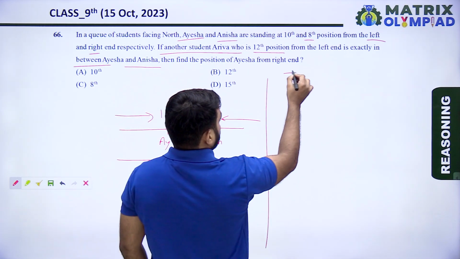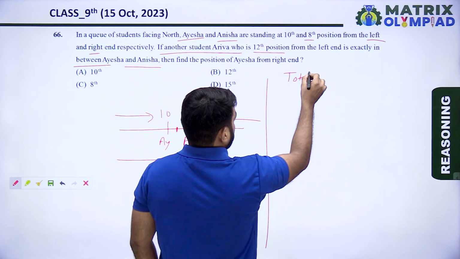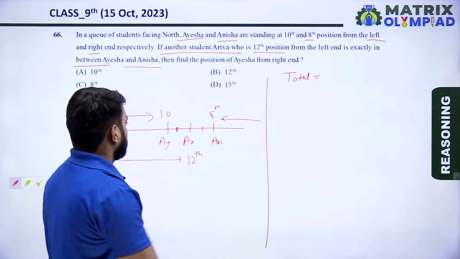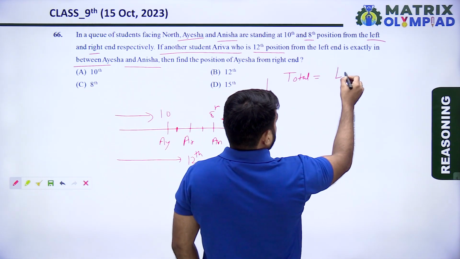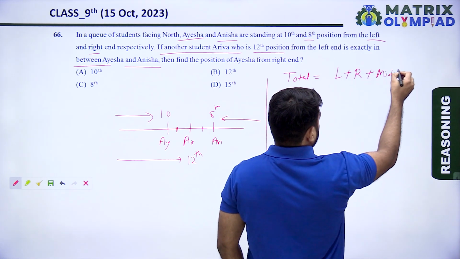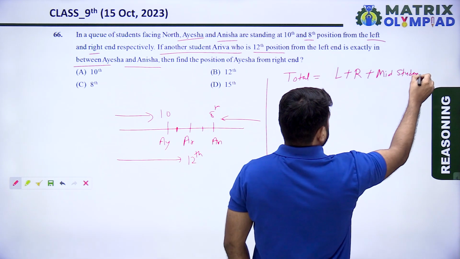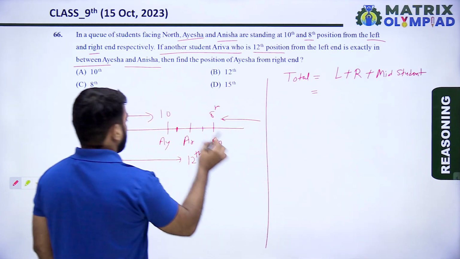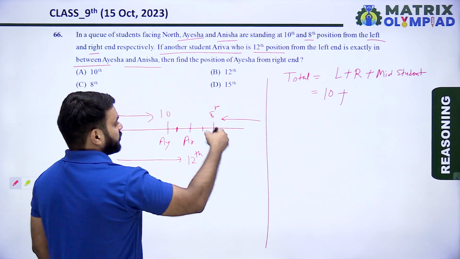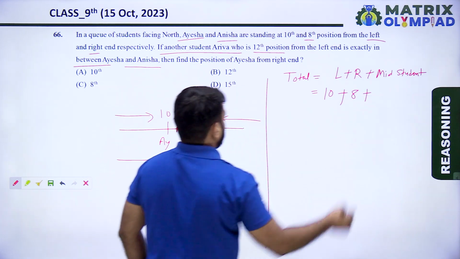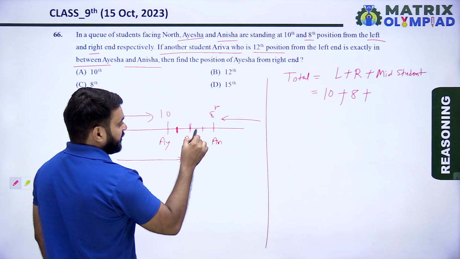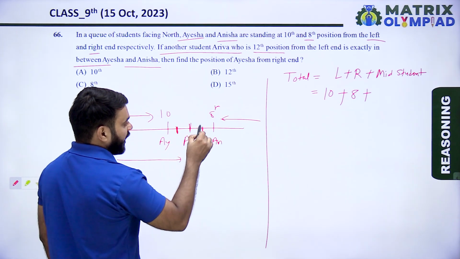First, find the total number of students. The formula for total students is left position plus right position plus the number of middle students. The left position of Aisa is 10, plus the left position of Anisha is 8, plus there are 3 people, including Arriva, in between Aisha and Anisha: 1, 2 and 3.